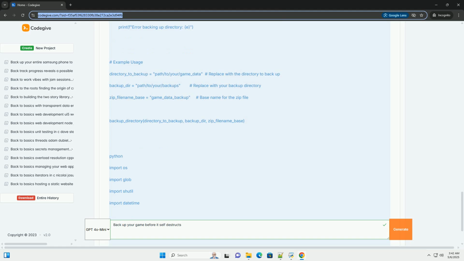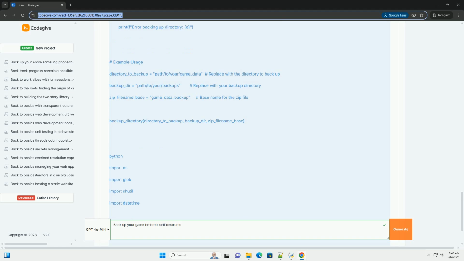Backup frequency. The frequency of your backups depends on how often the game data changes and how much data loss is acceptable. Critical save data, backup frequently, for example every hour, or even more frequently if your game uses frequent auto-saves. Configuration files, backup whenever the configuration changes.